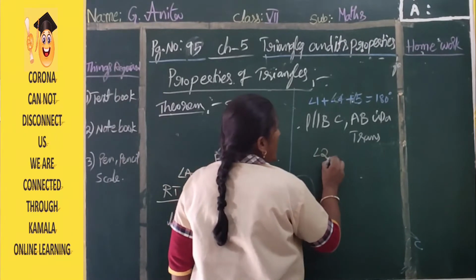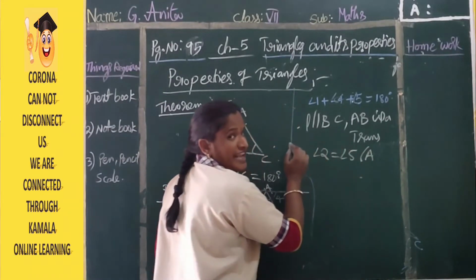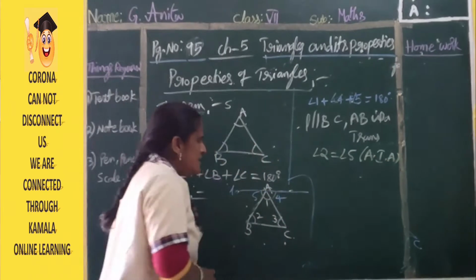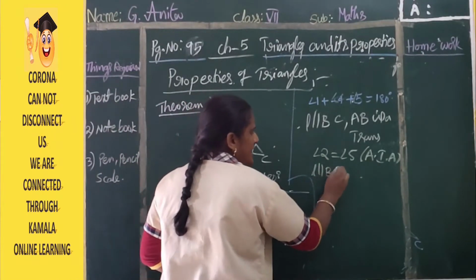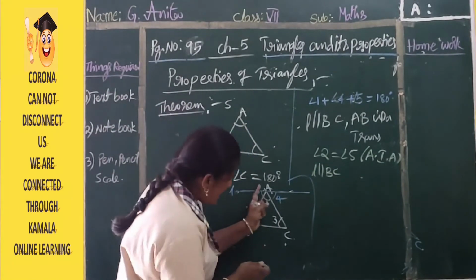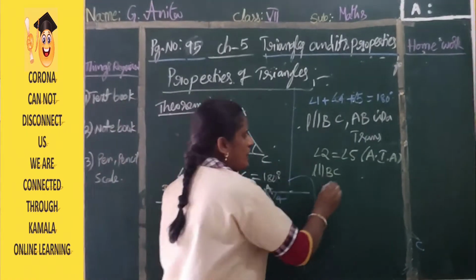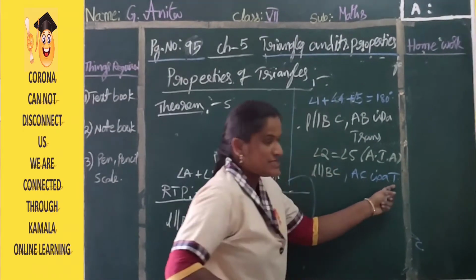Why are they equal? Angle 2 is equal to angle 5 because they are alternate interior angles. Same like that only. Here L is parallel to BC. We are assuming AC as a transversal. AC is a transversal. T means transversal.